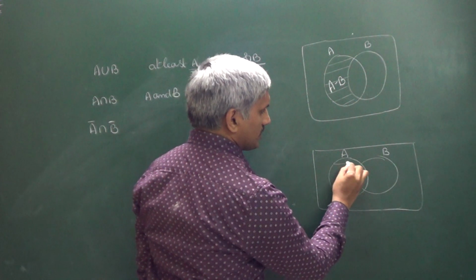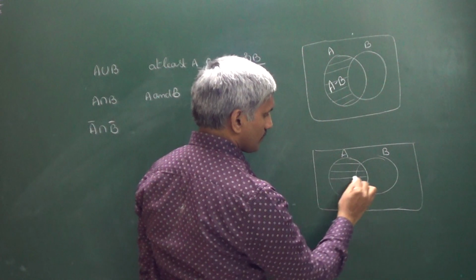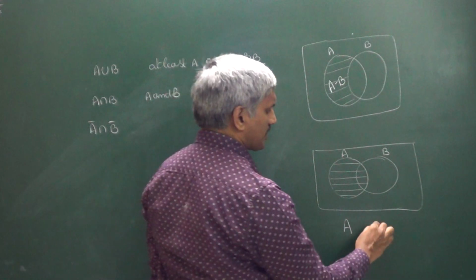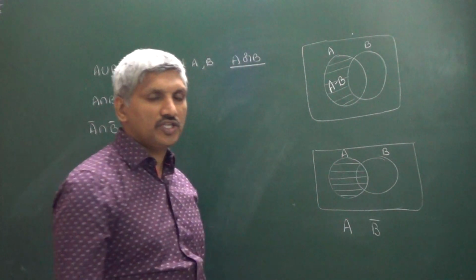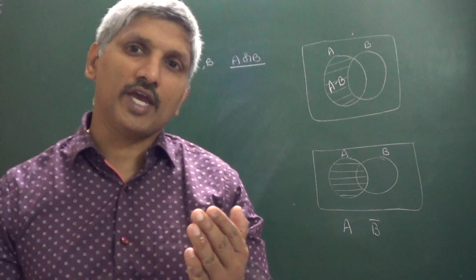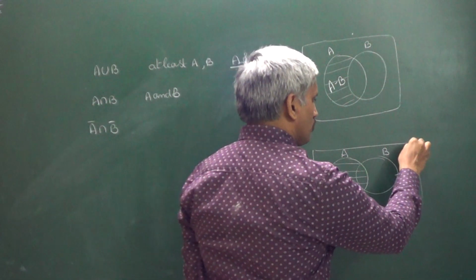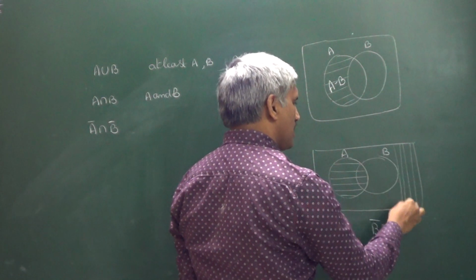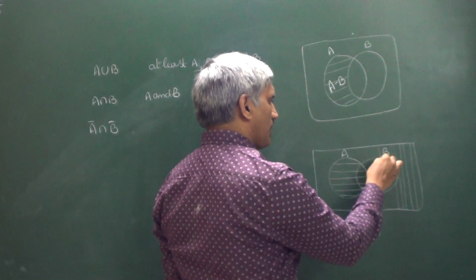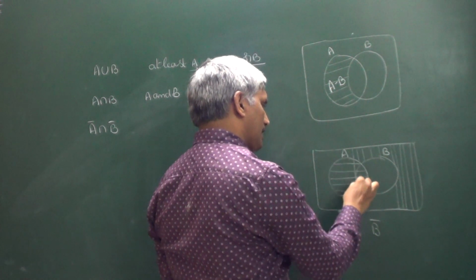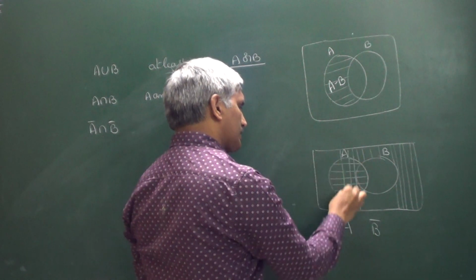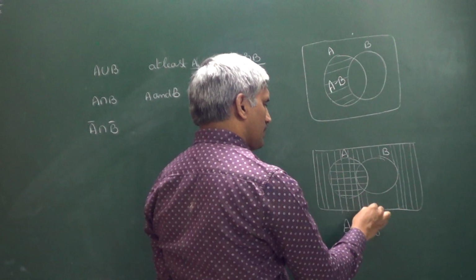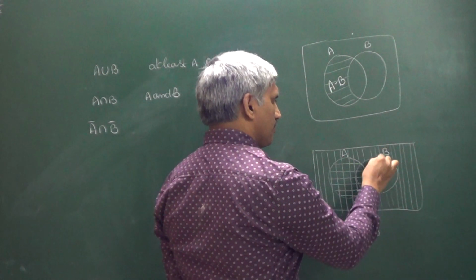The first one represents A. The entire circle I am shading, that is A. Next I want to shade B bar. What is the meaning of B bar? Exclude B. From the entire universal set, we have to exclude B. The portion which I am shading in such a way that B is excluded represents B bar, with vertical lines.